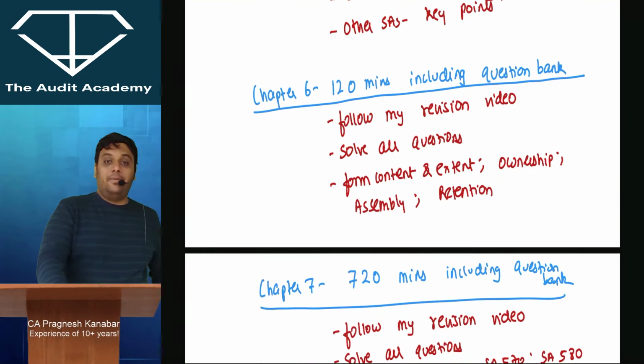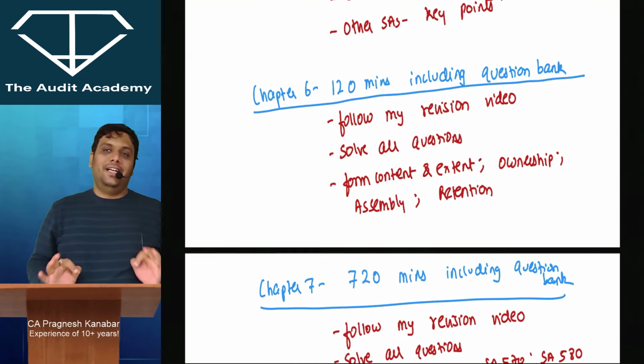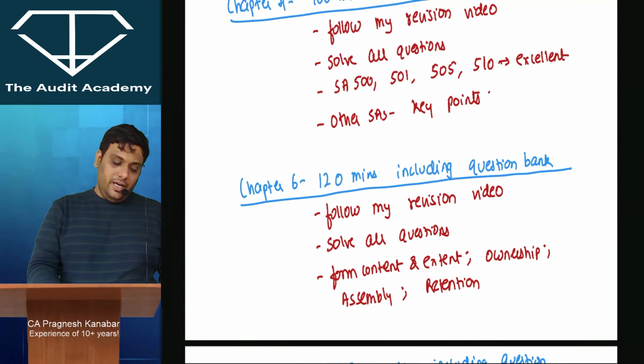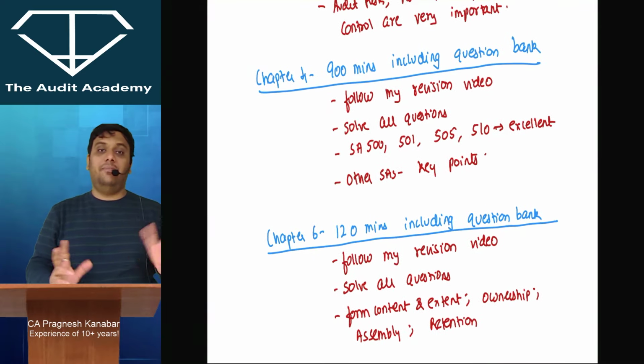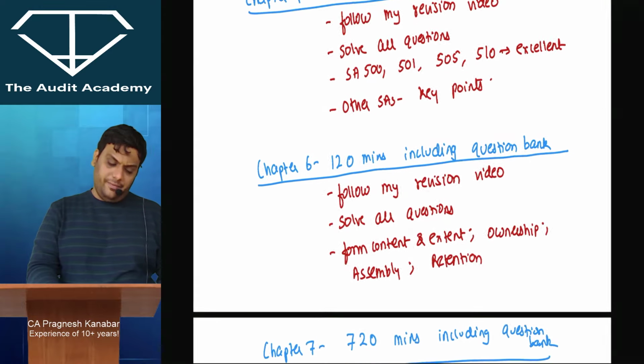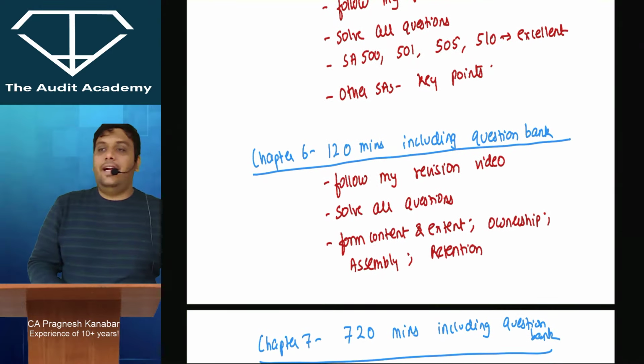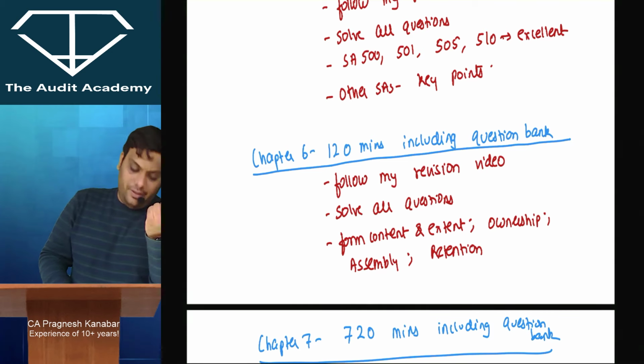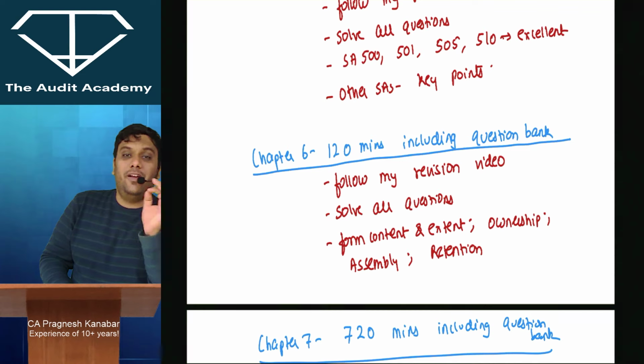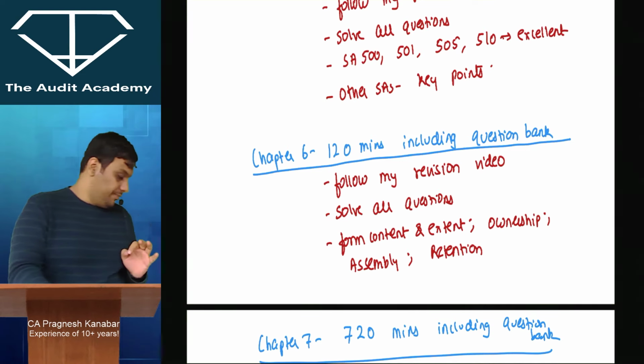All right. Chapter 6 should be your strongest. It is audit documentation. And if you see, chapter 4 and 6 combined has an impact of around 15-16 marks in the paper. So chapter 6 should be your strongest. And it is just one standard, SA 230 audit documentation. So solve all questions, and I have still given a list of important topics, but you should be comfortable in all the questions over here. All right.